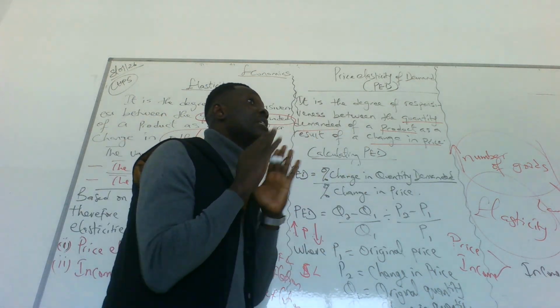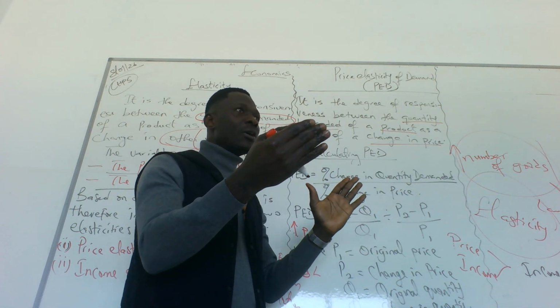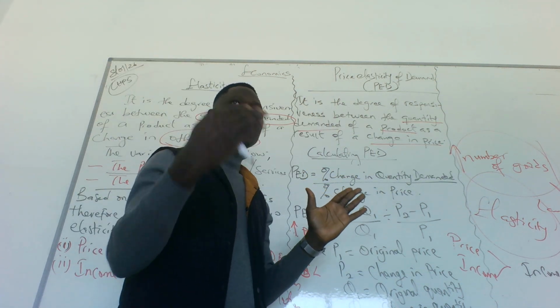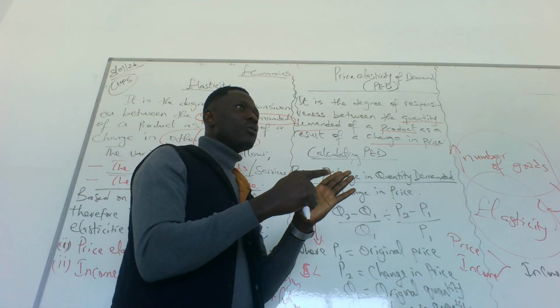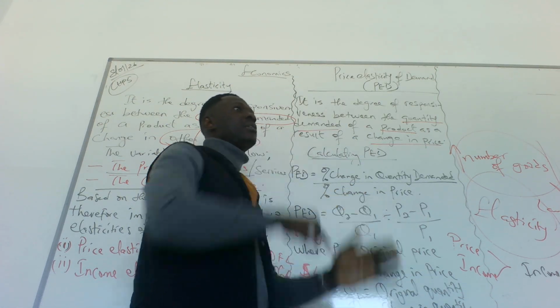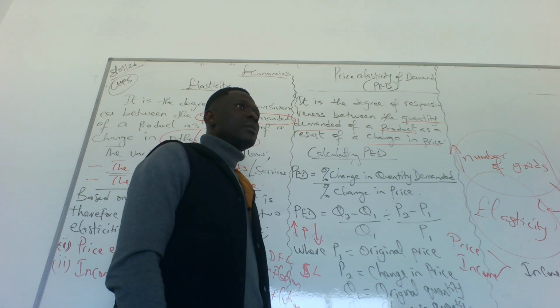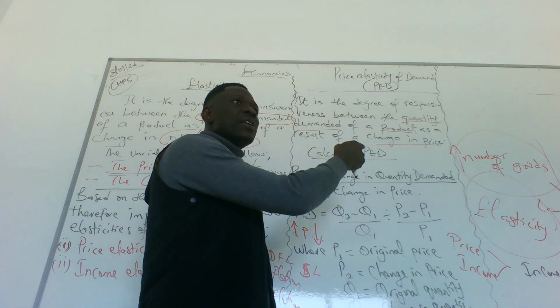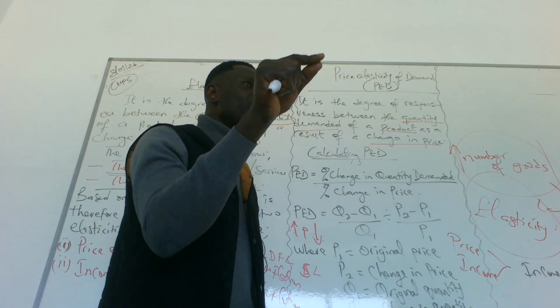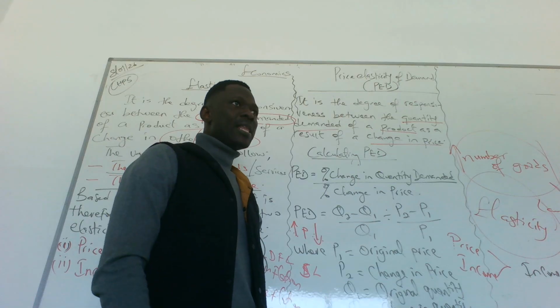The quantity demanded is waiting there in the market for a change in price. As soon as the price changes, we would know the responsiveness by measuring PED. What's PED? Price elasticity of demand, the degree of responsiveness of the quantity demanded of a product as a result of a change in price. Do we get that? Yeah.